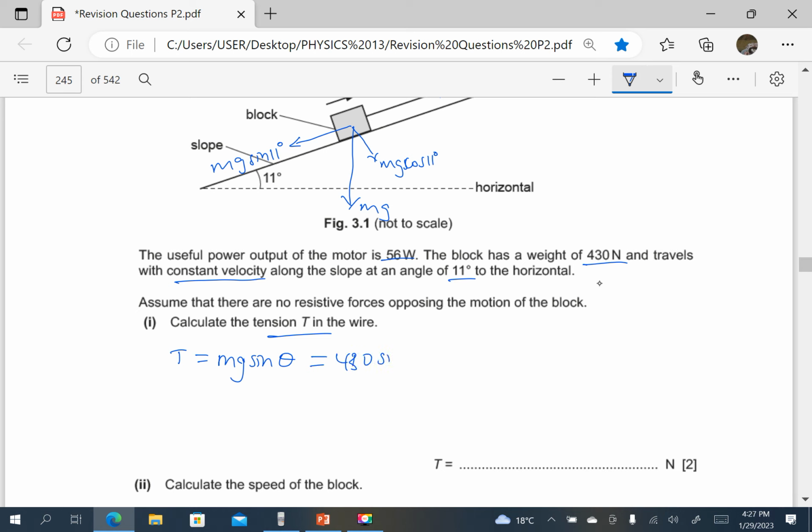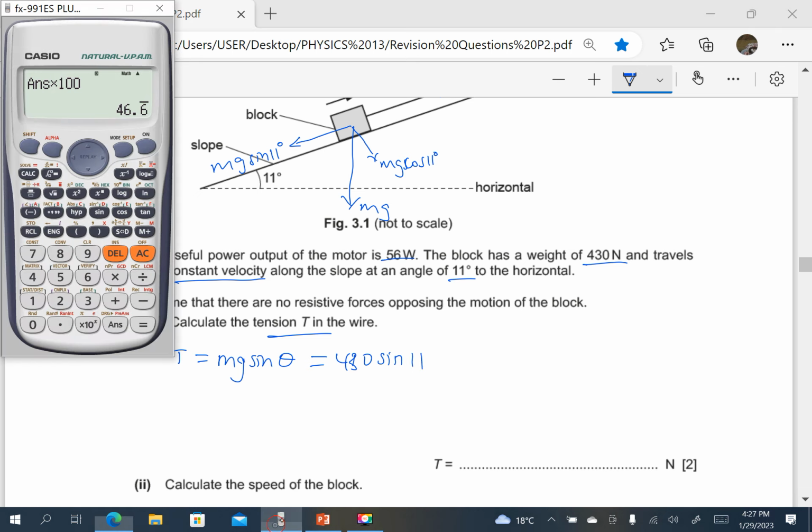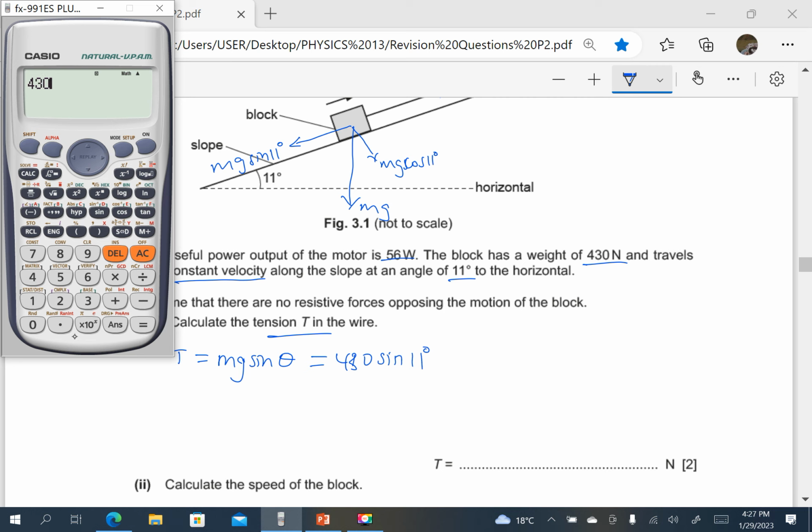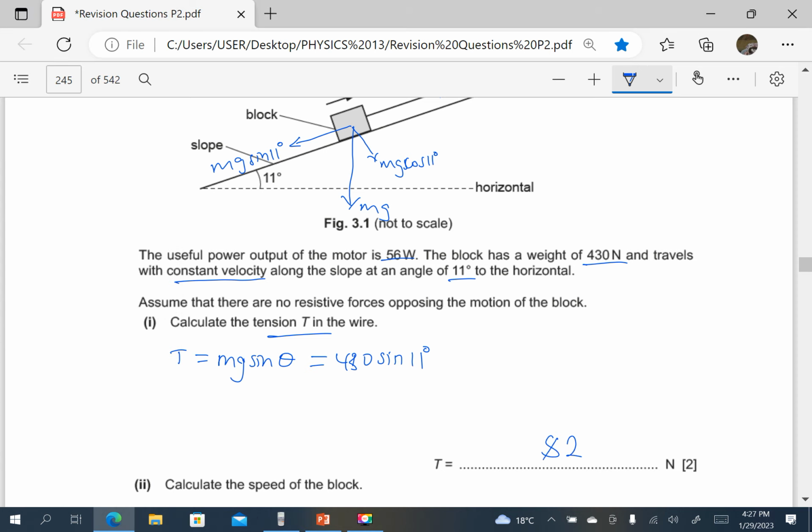mg is 430 sine of 11 degrees. So 430 sine 11, that is 82. So the tension is 82 newtons.